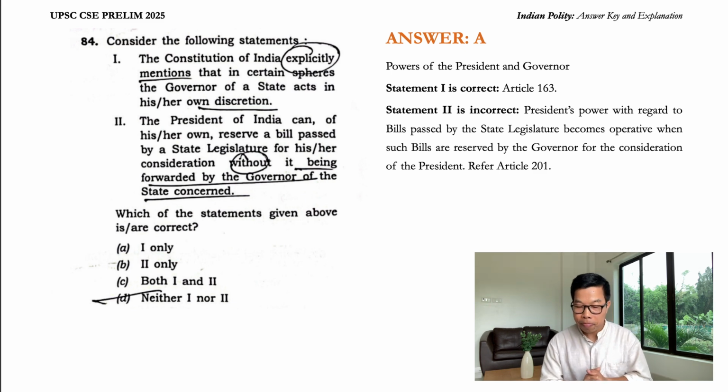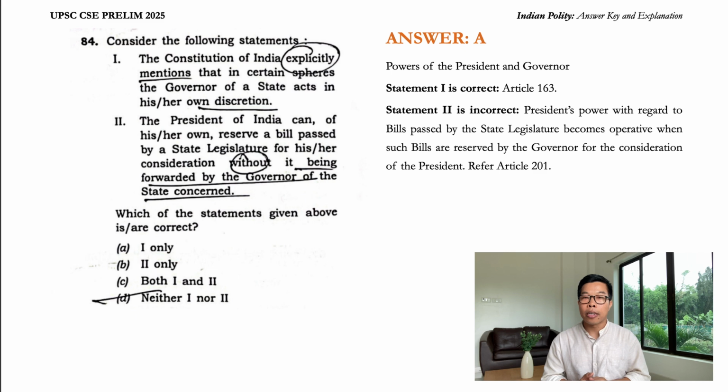This is incorrect, guys. The President's power with regard to bills passed by state legislatures becomes operative when such bills are reserved by the governor for the consideration of the President, and that you will find in Article 201 of the Indian Constitution. So which of the statements given above are correct? Statement 1 alone is correct.